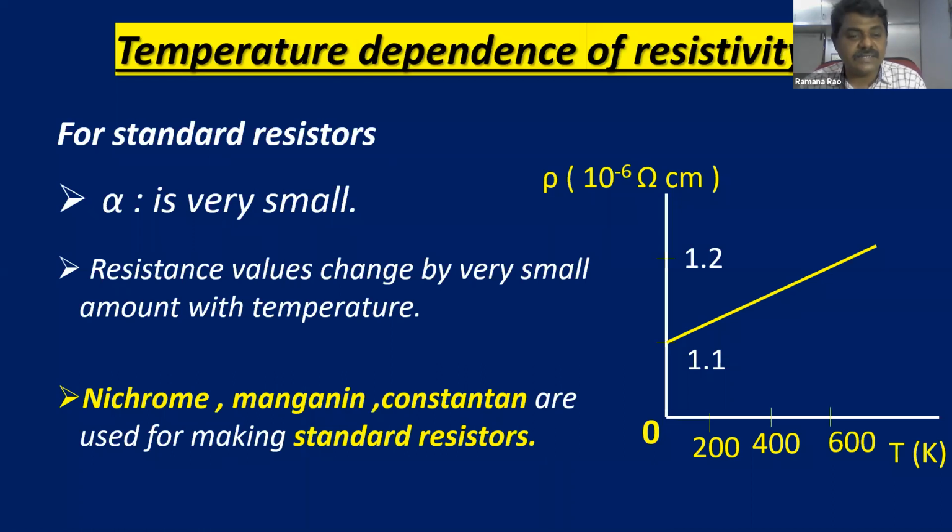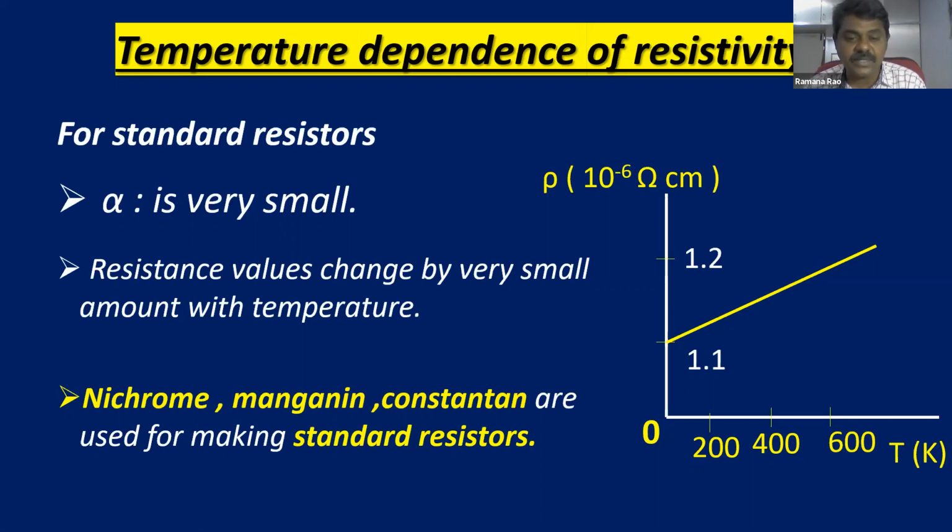Now you can see. So what are the examples for standard resistors? So nichrome. Nichrome is an alloy which is the combination of metals, nickel, chromium and manganese. This is used in electric iron especially. So nichrome, manganese, constantan are used for making standard resistors.